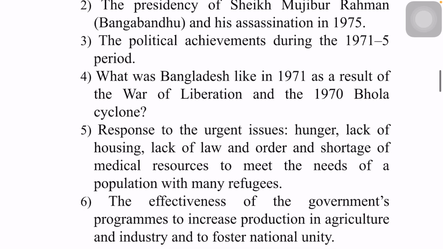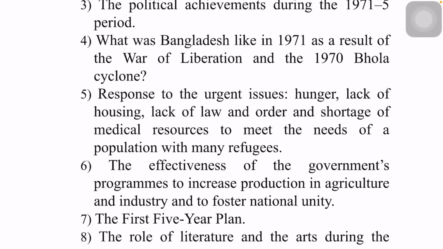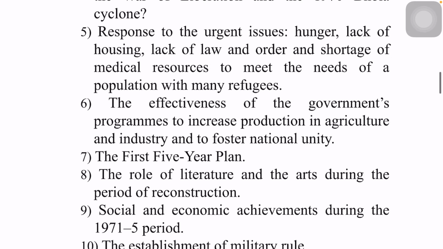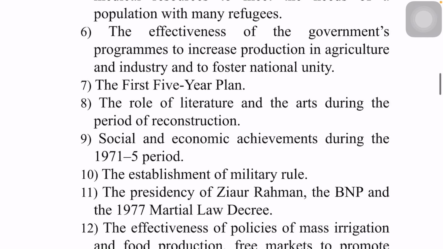Then again there was the liberation war. Bhola cyclone, what was the Bhola cyclone? The famous Bhola cyclone of 1970, which actually helped to stop the election of 1970-1971 during the Pakistan period. Then the hunger issue which happened.